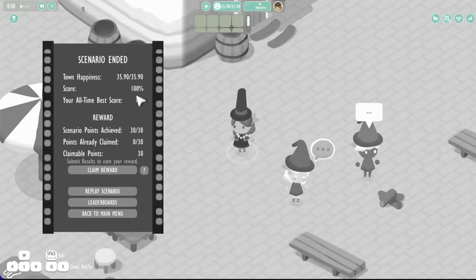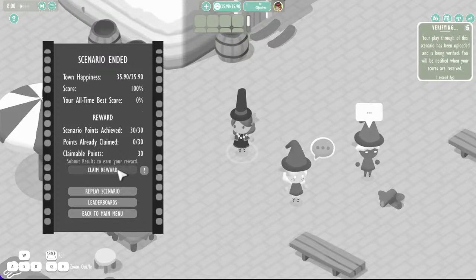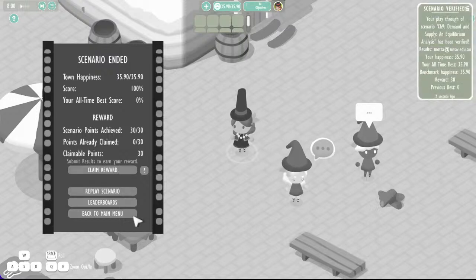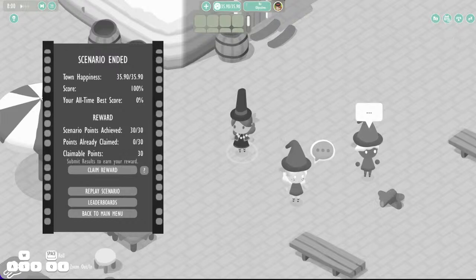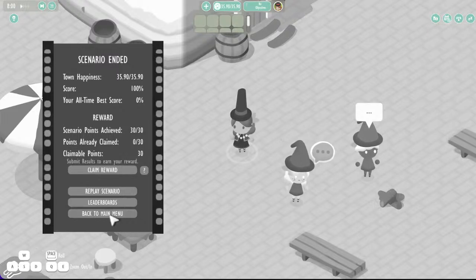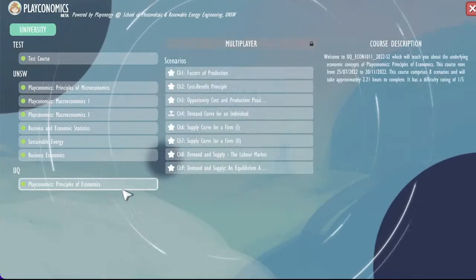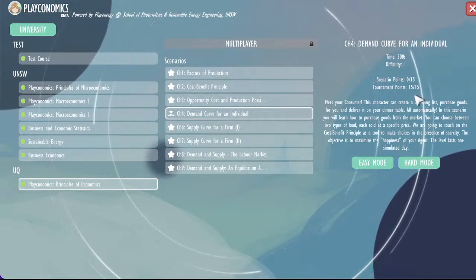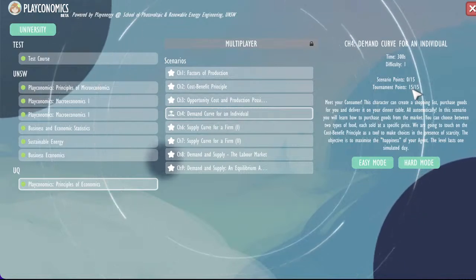You can see that I've done pretty well for myself. I got 100% score, so I'm going to claim that. And this was an example of a market scenario that we also have in the game. Back to the main menu, this has been verified, so I can delete this. This is a great UI that tells you what you've done before. And back to the main menu, you can see that I have achieved 15 points in the tournament version here.